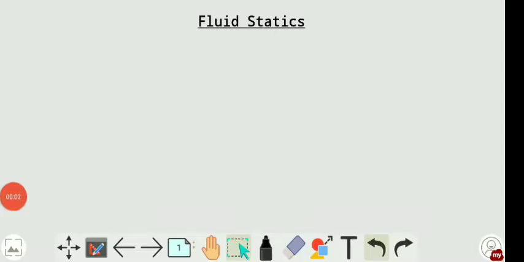Hello everyone. Today we are starting fluid statics, one of the most important chapters from fluid mechanics. By now you should be knowing what is meant by fluid: a substance which doesn't have a particular shape, or a substance which undergoes continuous deformation. We consider fluids as gases as well as liquids.